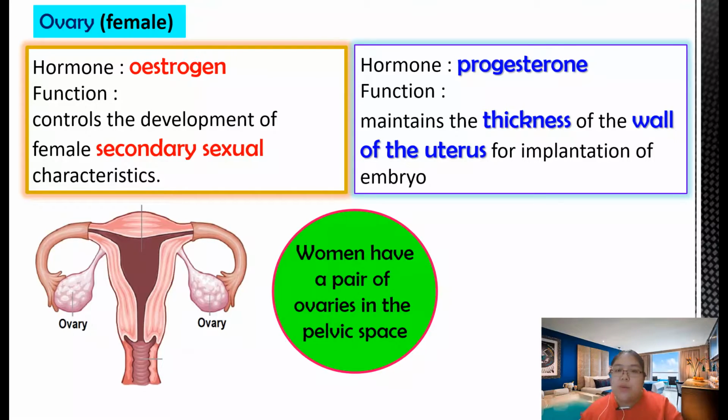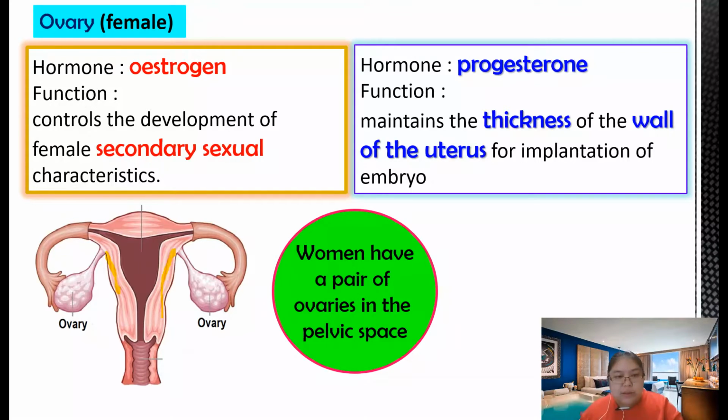Another one is progesterone. The function of progesterone is to maintain the thickness of the wall of the uterus. That means inside, the uterus wall becomes thicker for implantation of the embryo. Later when you have a baby, the baby can stay here. That means it will be safe and stay here. So this is the progesterone function.